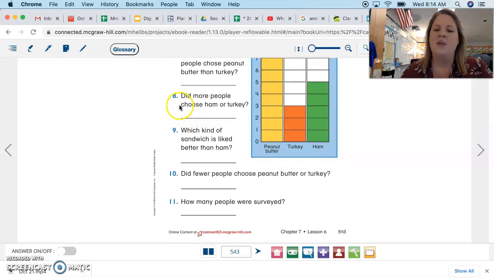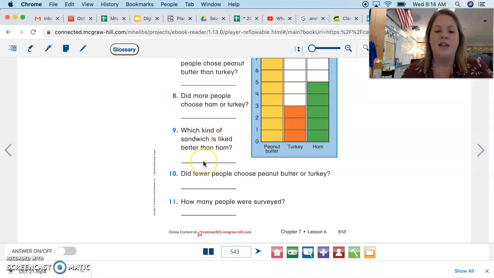On number 8, it says, did more people choose ham or turkey? Did more people choose ham or turkey? So ham is the green and turkey is the orange. So if you think more people chose ham, you're going to write the word ham on number 8. And if you think more people chose turkey, you're going to write turkey on number 8.